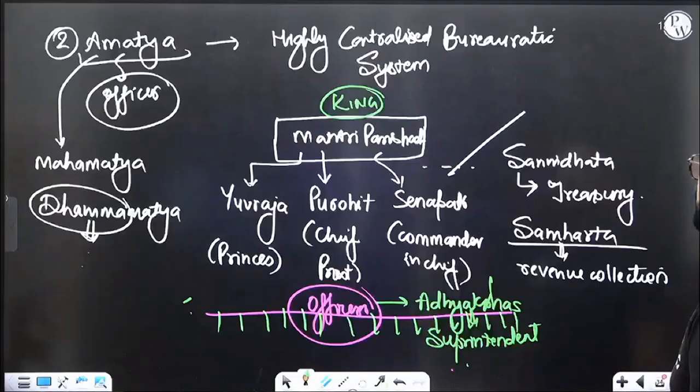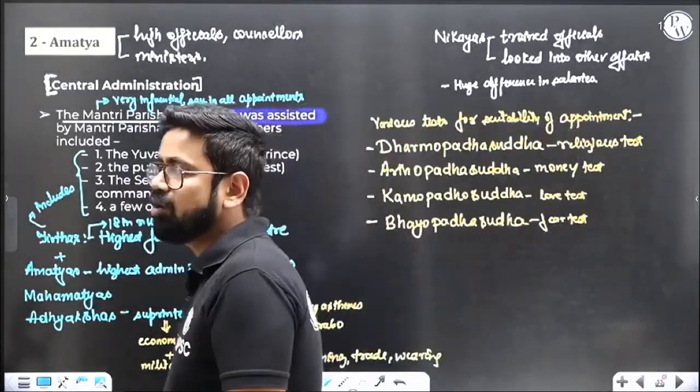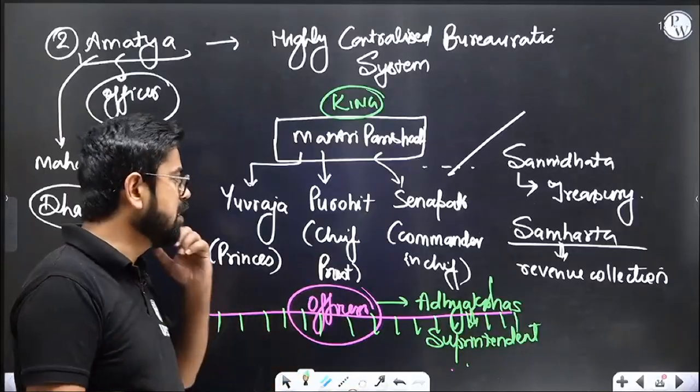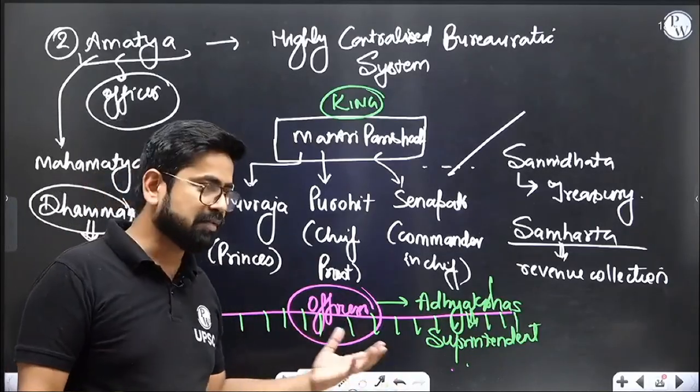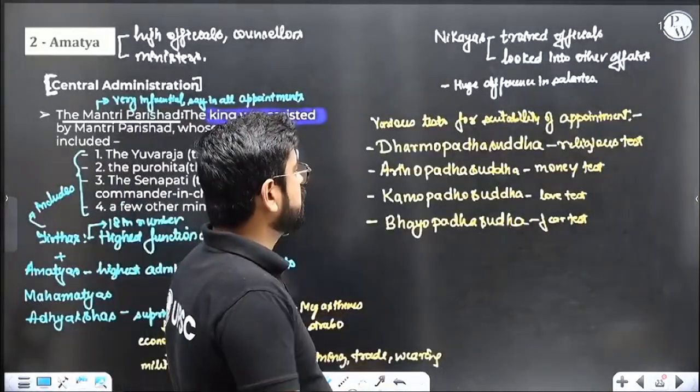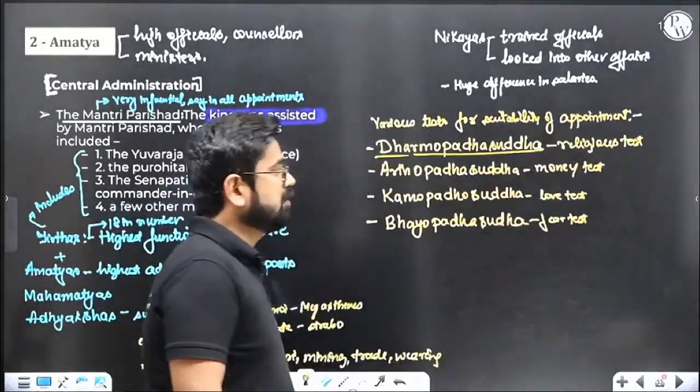Other than that, it is also important to conduct tests. This hiring cannot be random. You have to conduct tests, like UPSC, SSC, CGL, or bank PO. Some kind of aptitude test should happen right before hiring. So this book, the Arthashastra, also talks about some kind of test. For example, it talks about Dharmopadha Shuddhi. Dharmopadha Shuddhi is a religious test.